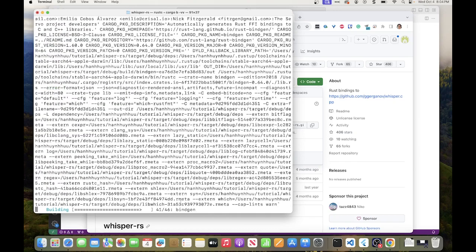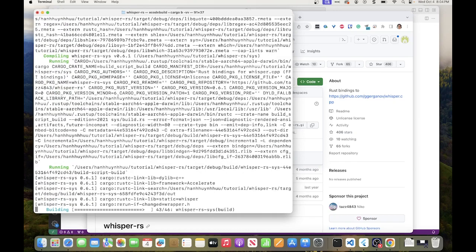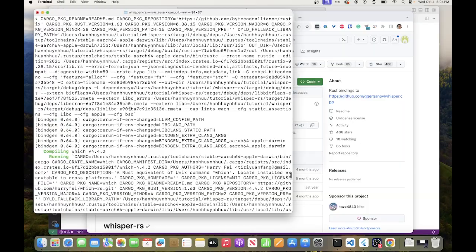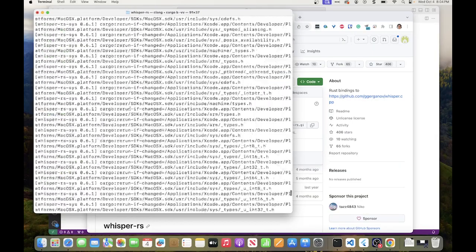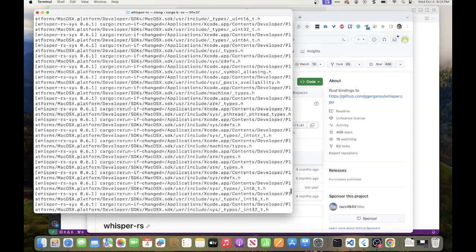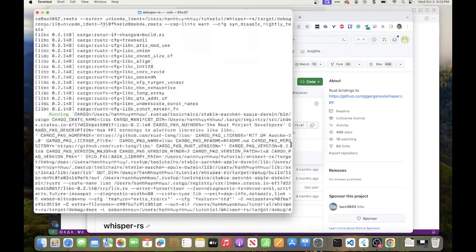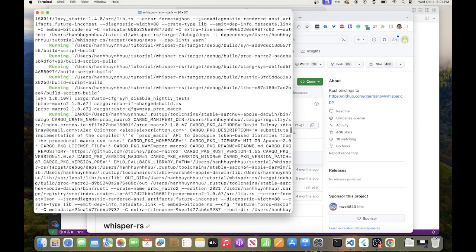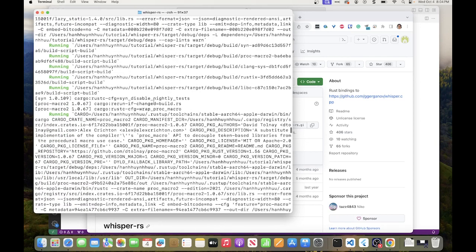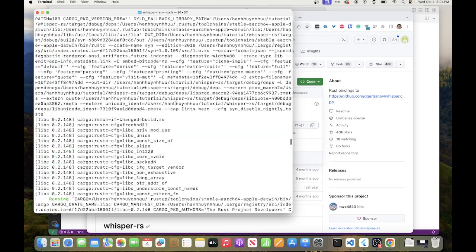Right. So for this part here, this is just normal dependency, so nothing very specific. But now we're entering the part where we are doing CMake, right? So you can see that at the beginning here, nothing really special. We're running this stuff, and now we're running the build script.